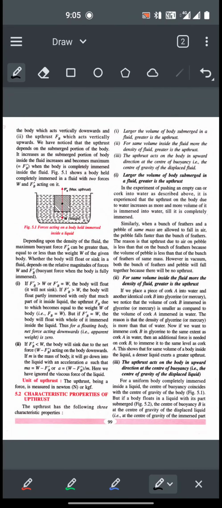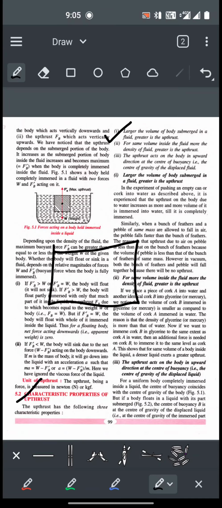Now let us look at the characteristic properties of upthrust. First of all, larger the volume of a body submerged in a fluid, greater is the upthrust. So say we have a big plastic mug and a small plastic mug, both submerged in the same liquid, say water.